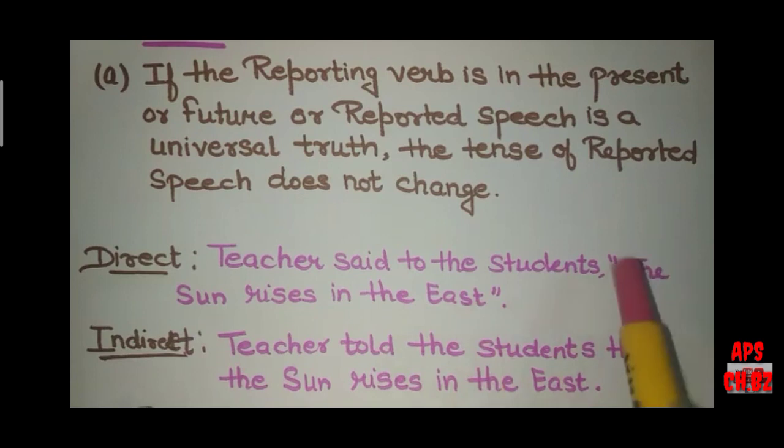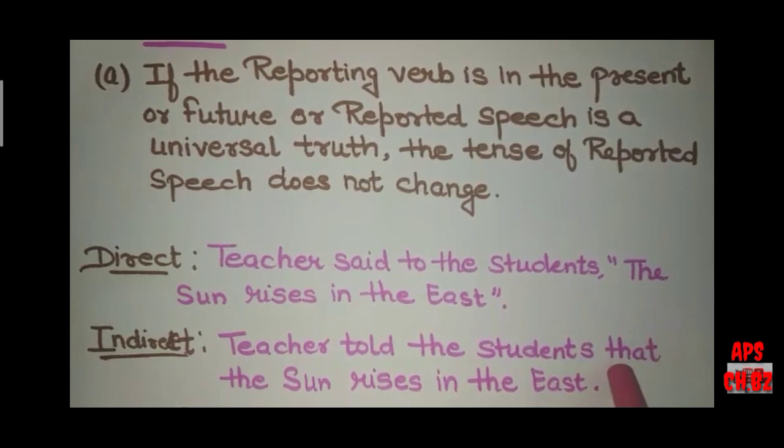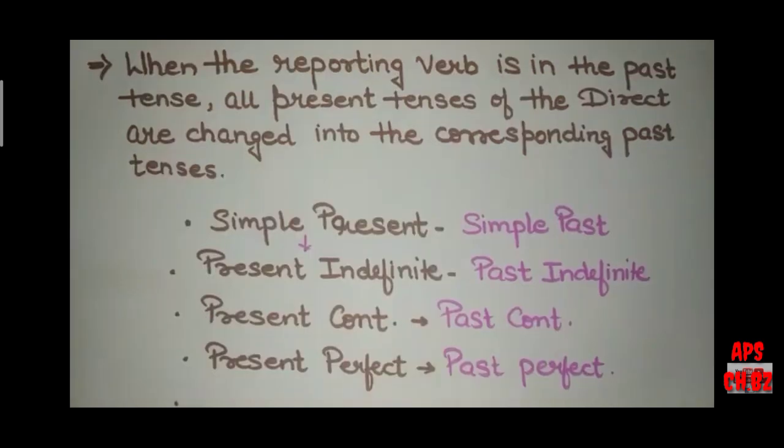One is no inverted commas in indirect speech. Then we have used the conjunction that, but there is no change in the tense. The sentence, the sun rises in the east, is as it is here in indirect speech. The next thing we have to take care of is when the reporting verb is in the past tense.